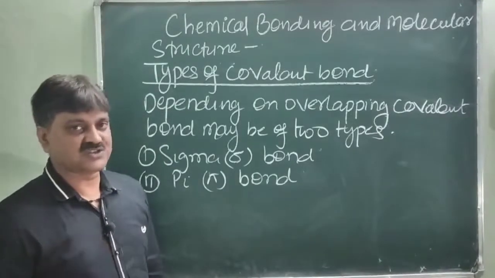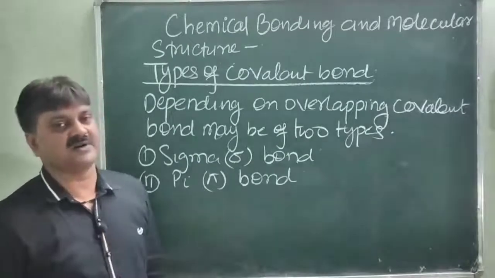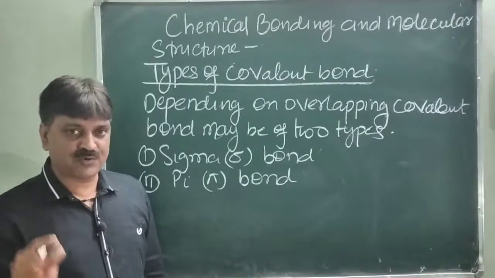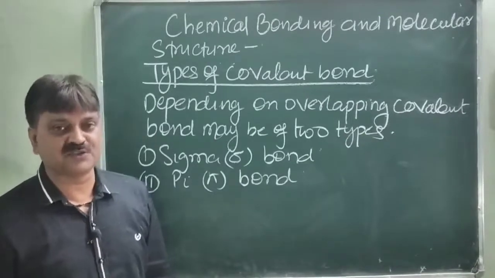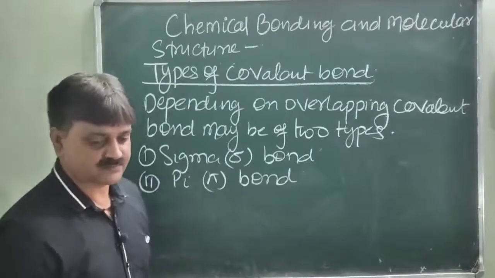One by one we will discuss how sigma bond is formed, which orbitals overlap to form the sigma bond, and what is the mode of overlapping of atomic orbitals to form sigma bond and pi bond. So first, formation of sigma bond.